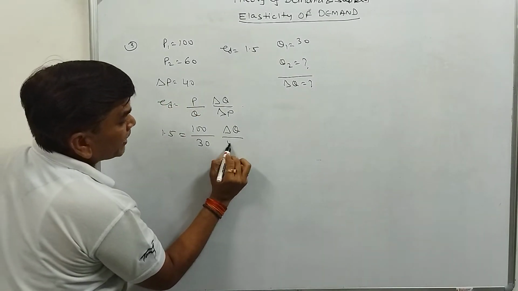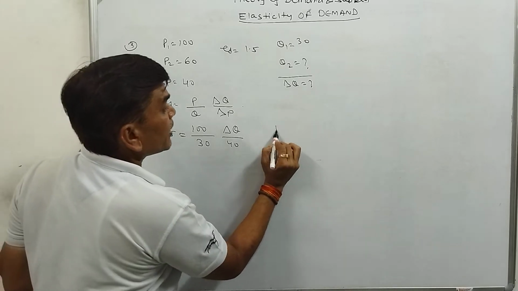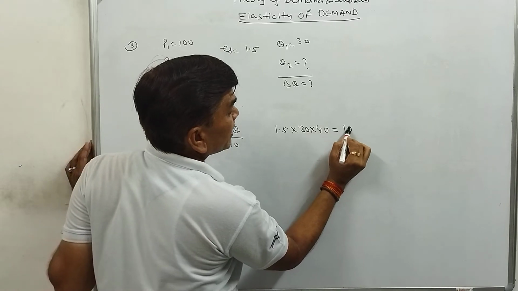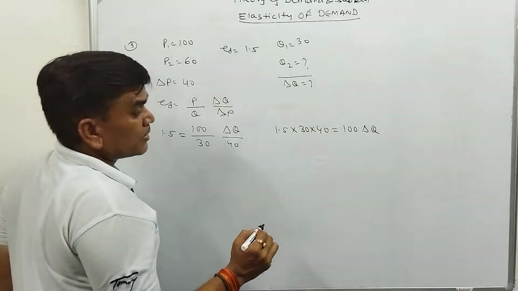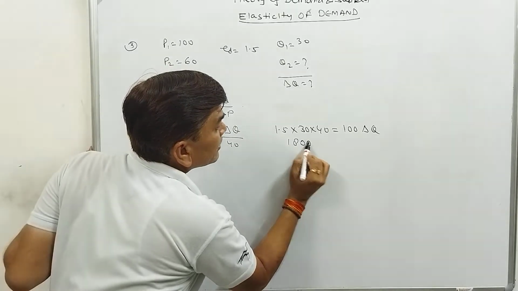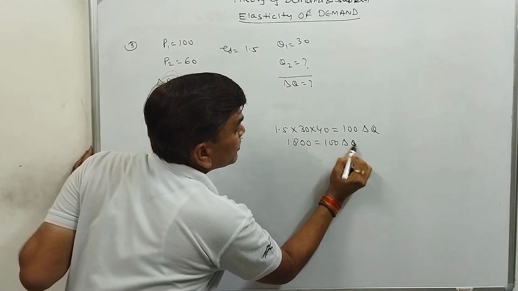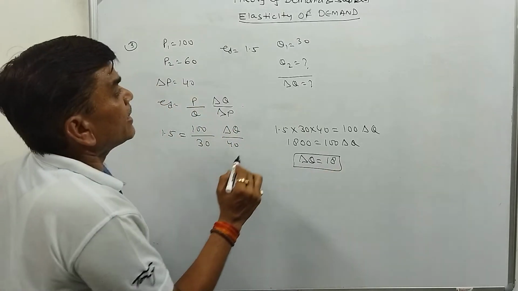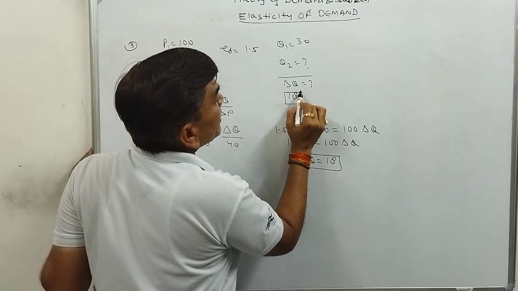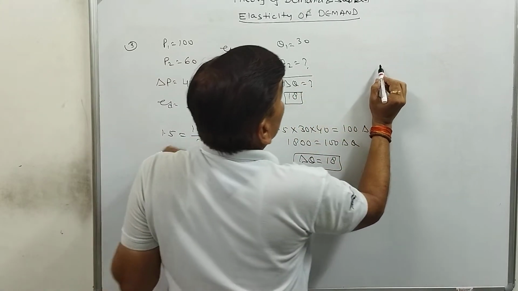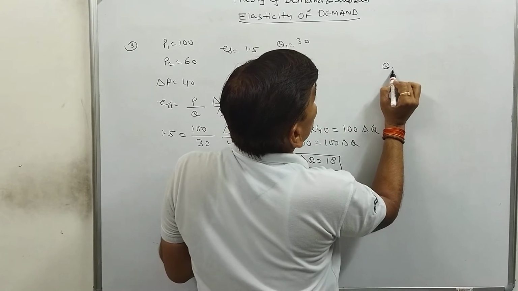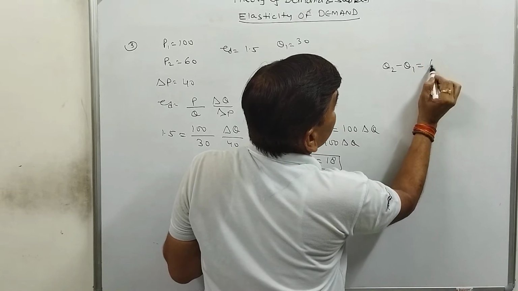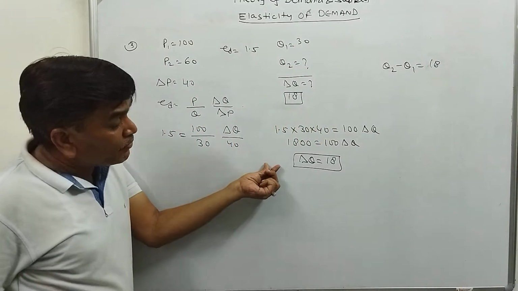Change in price is 40. So we will write here 1.5 multiply 30 multiply 40 is equal to 100 delta Q. 1800 is equal to 100 delta Q. So delta Q is equal to 18. The change in quantity, Q2 minus Q1, is 18. Okay, so we get the value.